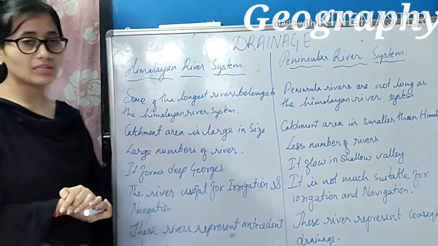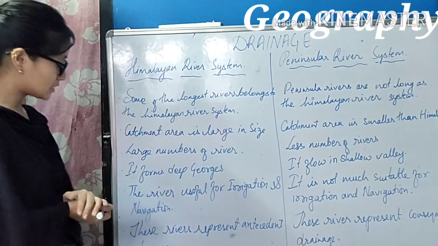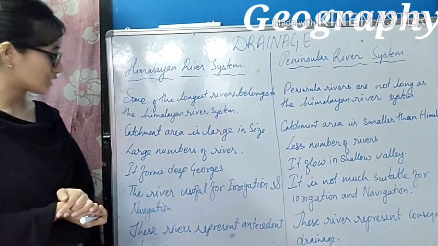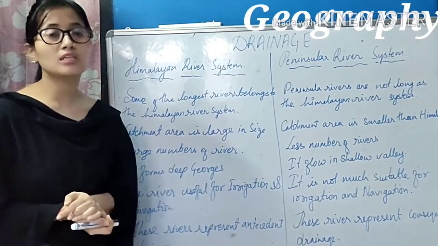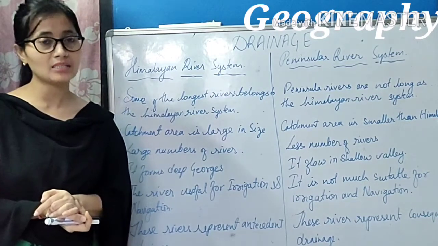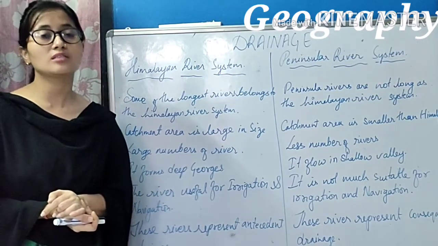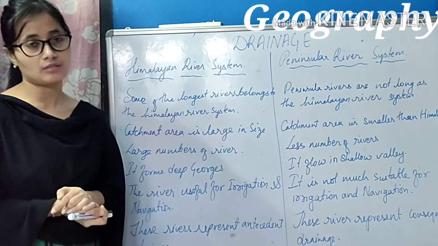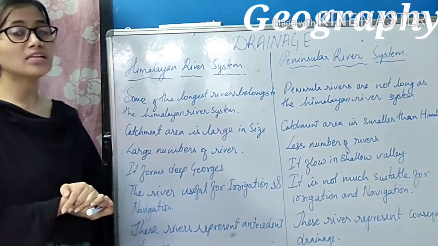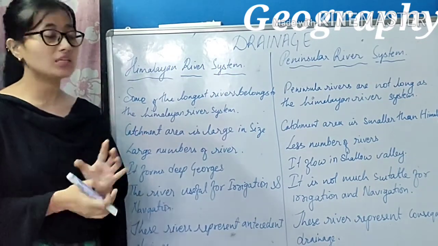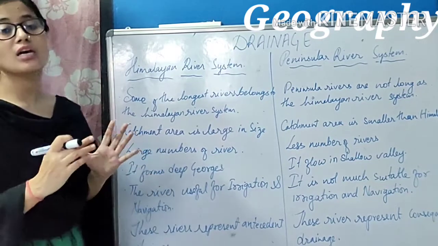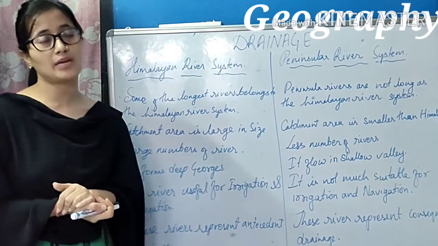Now let us move on to the last difference. The last difference says these rivers represent antecedent drainage. The rivers that we have in the Himalayas represent an antecedent drainage pattern, whereas the Peninsular river system represents a consequent drainage pattern.